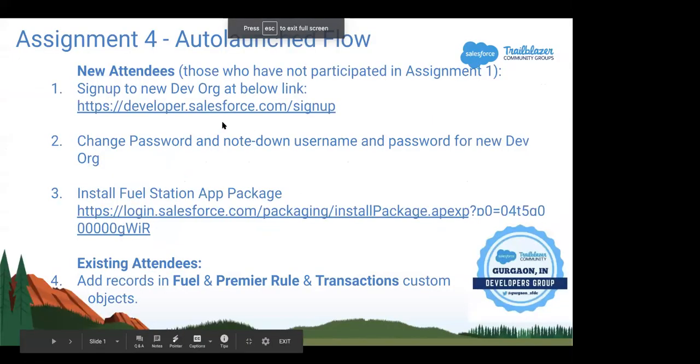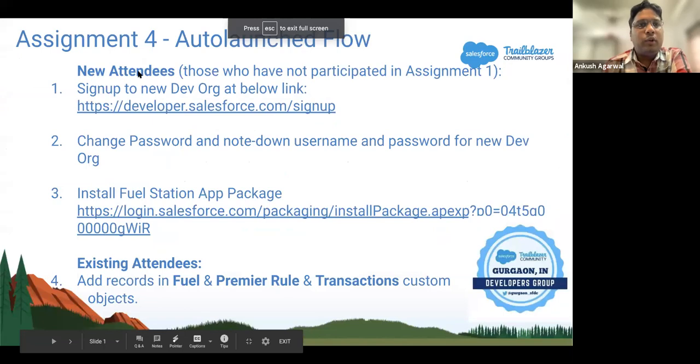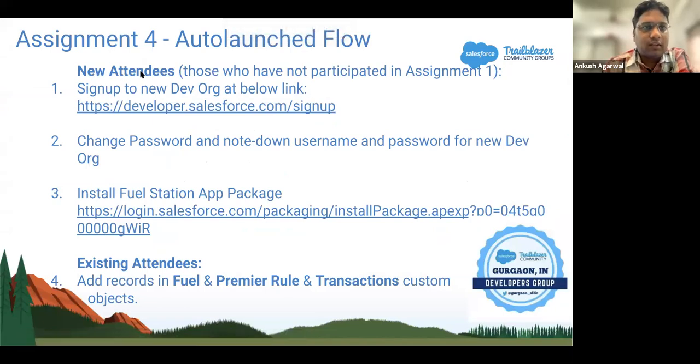Okay. Yeah, thanks. So for new attendees, whoever wants to participate in the assignment, or just wants to brainstorm and try these assignments, we would first suggest that they create a new sign up org. So this is the link. We'll provide these PPTs to you, and I think Vishal is sharing them meanwhile.